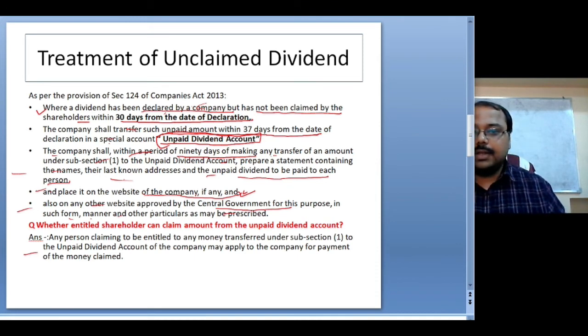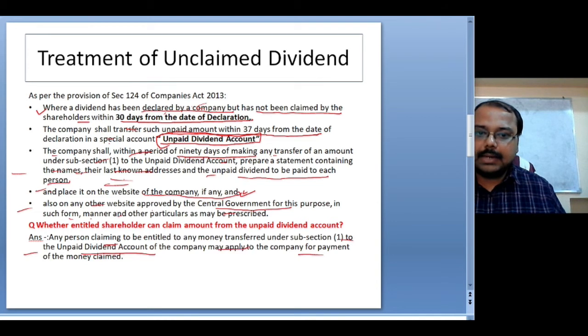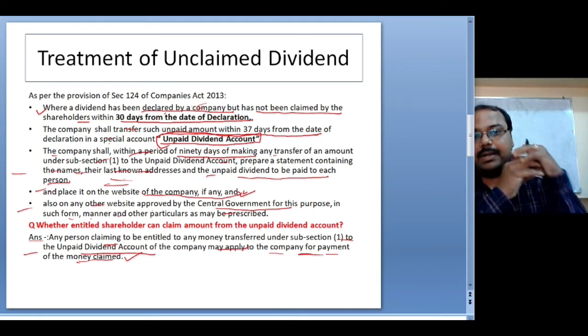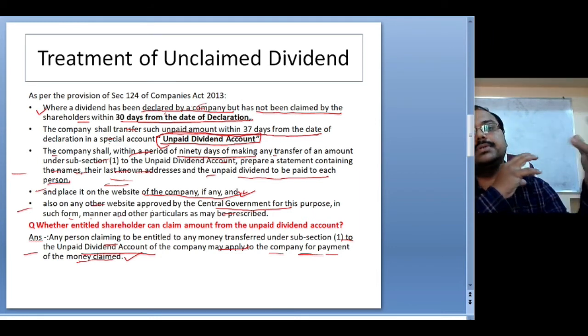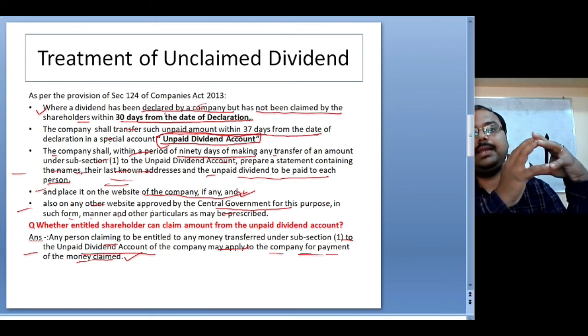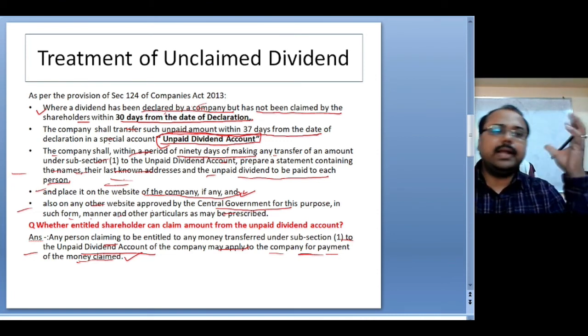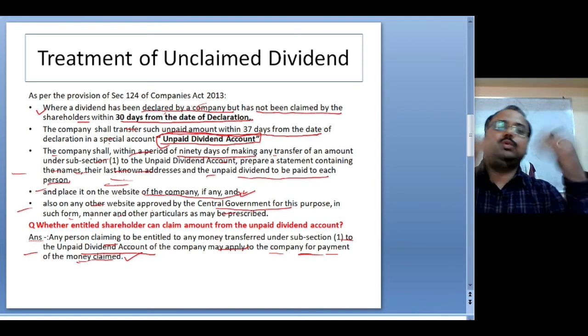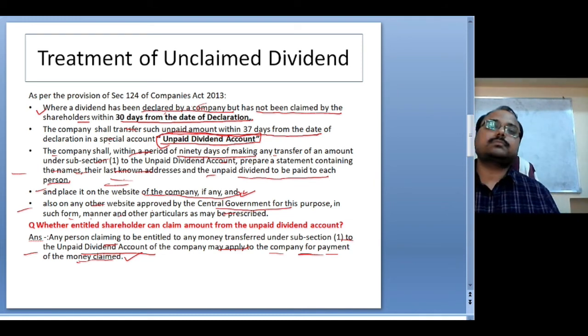If somebody comes and claims the money, yes, any person claiming to be entitled to any money transferred under subsection 1 to the unpaid dividend account of the company may apply to the company for payment of the money claimed. So whenever a person comes and claims the money, they will get all the money due to them, right?